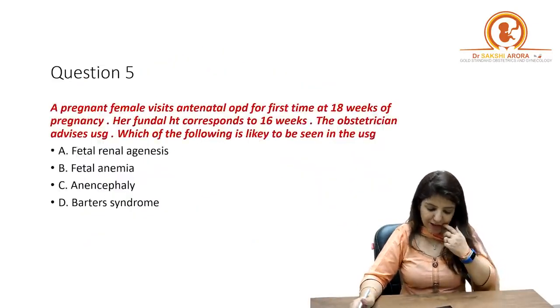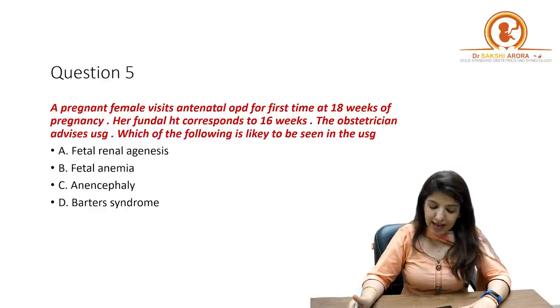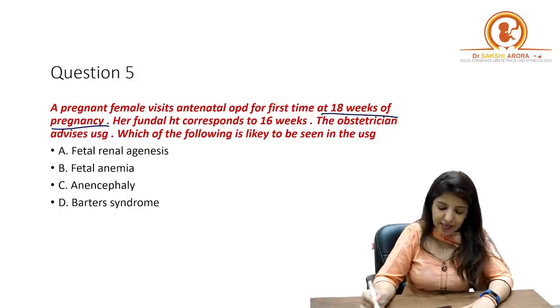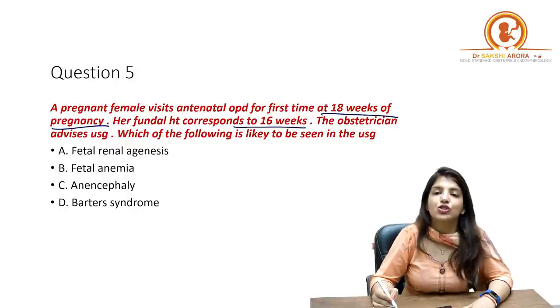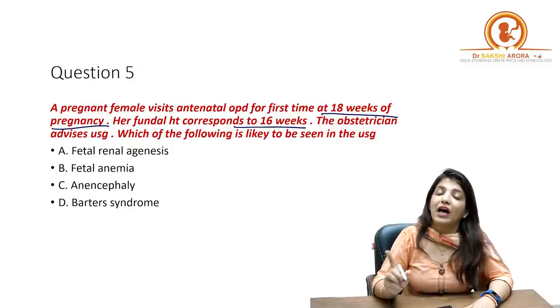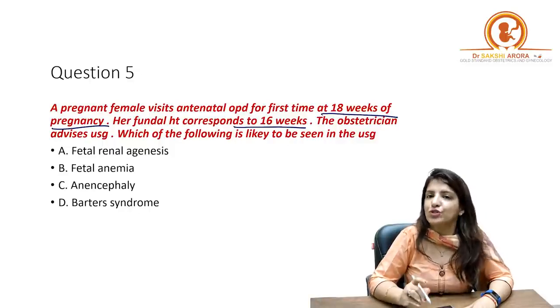Now, question number 5. A pregnant female visits antenatal OPD for the first time at 18 weeks of pregnancy. Her fundal height corresponds to 16 weeks. So she is 18 weeks pregnant, but the height of the uterus corresponds to 16 weeks.